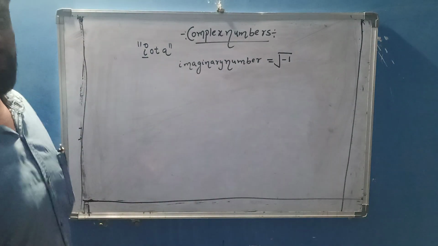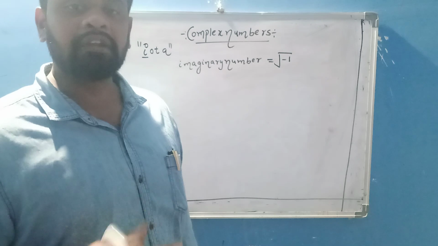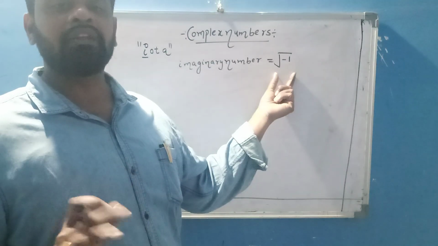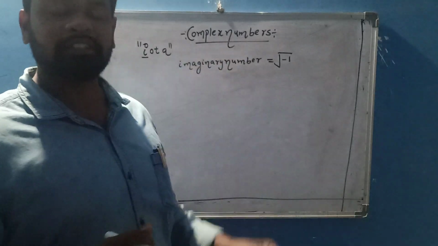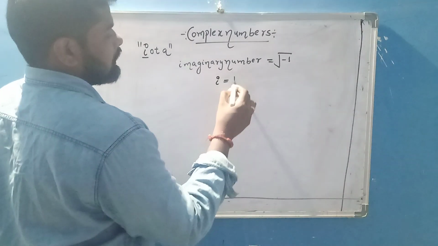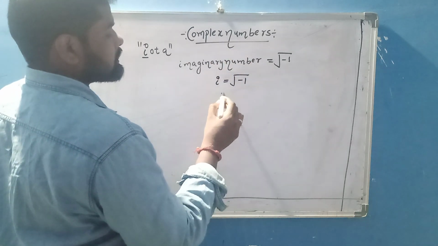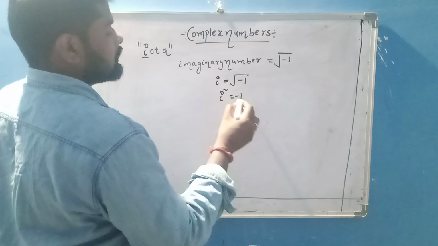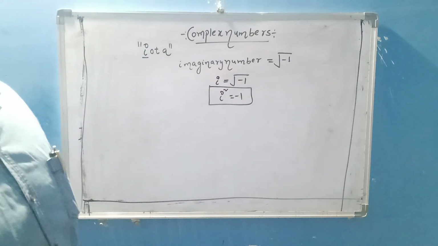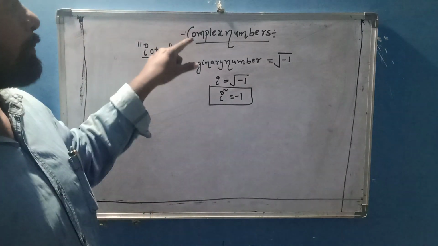It is an imaginary number only, root minus 1. Is root minus 1 defined? It is not defined. In roots, negative values are not defined. That's why root of minus 1 is an imaginary number. That is denoted by i. i is equal to root minus 1. Then i square equals minus 1. This is called iota. I square equals minus 1 in complex numbers.